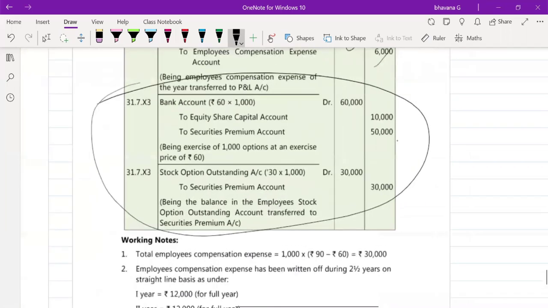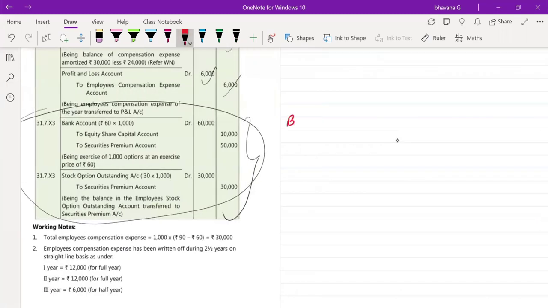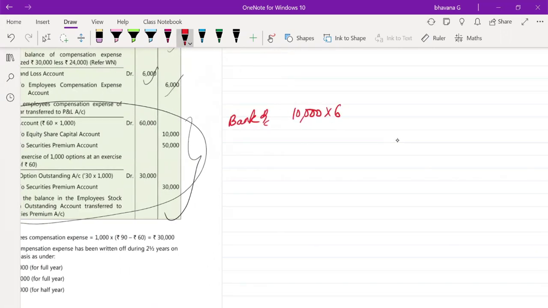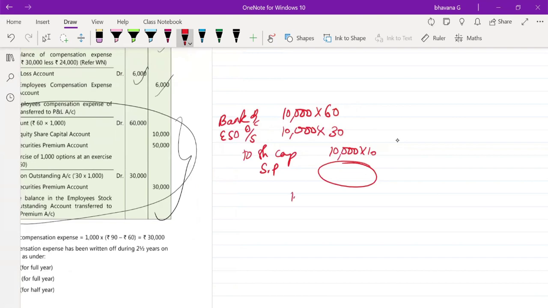Okay, after that finally you have to pass the bank entry. So what will be that entry? They have given us 2 separate entries. We can write it as a single entry itself. So first we can write bank account debit. It will be how much? 10,000 into how much you will give to the bank. Exercise value you will give to the bank. So exercise value is 60 rupees. Then next you will do ESO outstanding. It will be nothing but 10,000 into your intrinsic value, which is 30. To share capital. Share capital you will do 10,000 options into 10 rupees face value. Securities premium balancing figure you can write, or you can also do 10,000 into market value minus face value.